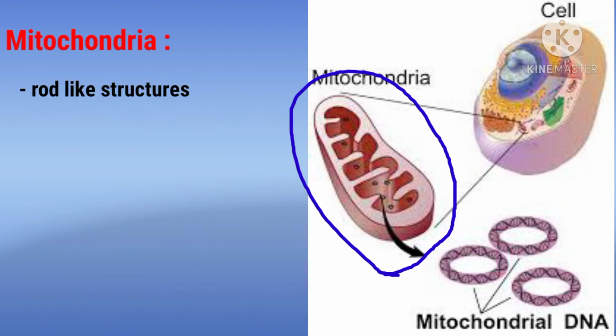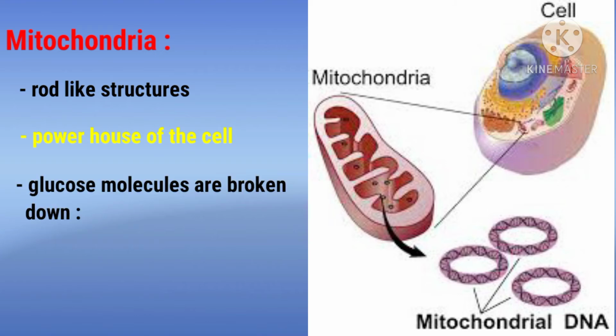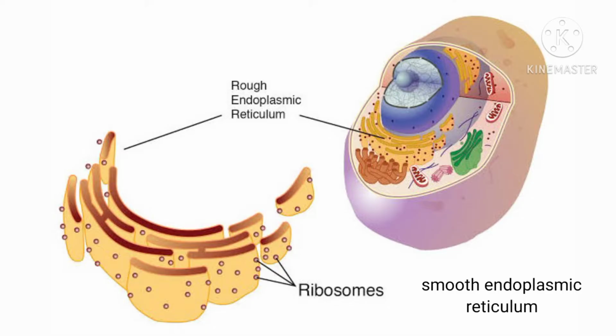Next, mitochondria. See, this is the mitochondria. It is a rod-like structure and it is called the powerhouse of the cell. Whenever a plant cell or an animal cell requires energy, the glucose molecules that are stored are broken down to release energy, and this process is called cellular respiration. This cellular respiration takes place in the mitochondria. That is why the mitochondria is called the powerhouse of the cell. Next organelle is the endoplasmic reticulum.